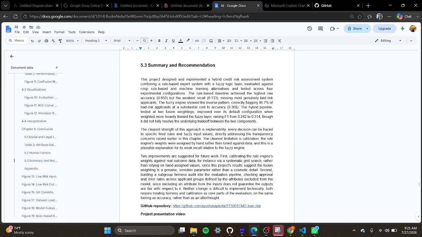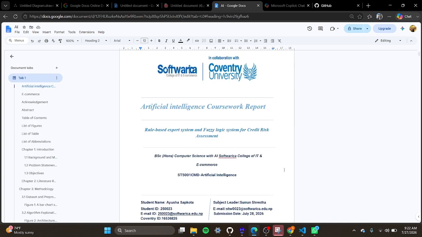Going forward, the two clearest improvements could be calibrating the rule weights against real data instead of hand-assigned values, and building a proper fairness audit that checks approval rates across demographic subgroups. That's my project, a hybrid rule-based and fuzzy logic system for credit risk assessment, prioritizing explainability alongside accuracy.